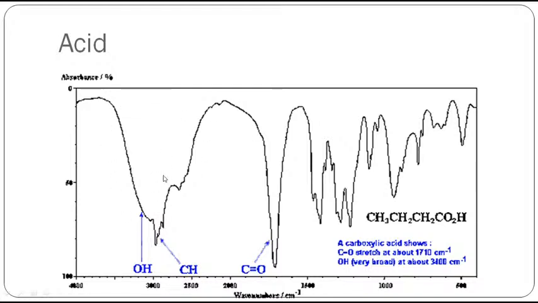The intensity may vary depending upon the situation in which you record. Depending upon the concentration of the sample, the intensity may vary. Therefore, you need not bother about the intensity sometimes. If the concentration is less, then the intensity of all peaks will be less, and therefore you have to make a comparative study. You have to work in the spectra to bring the peak down. Then you have to see whether it is intense or less intense or more intense. This is how carboxylic acids show the shape of the peak.